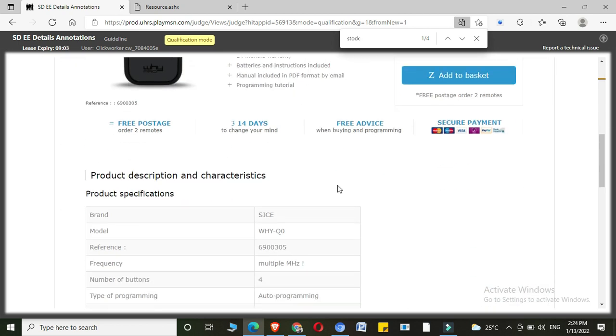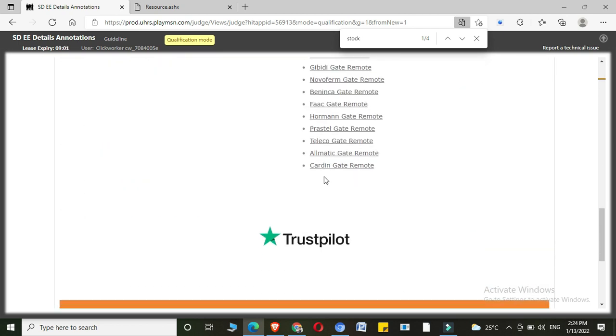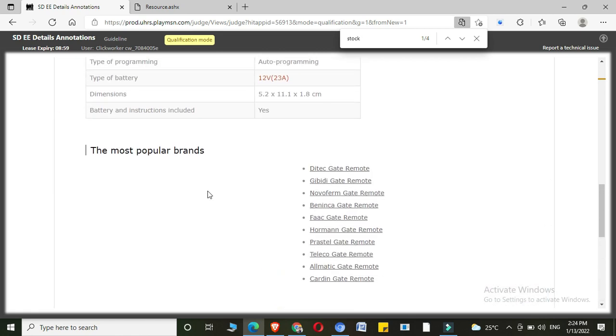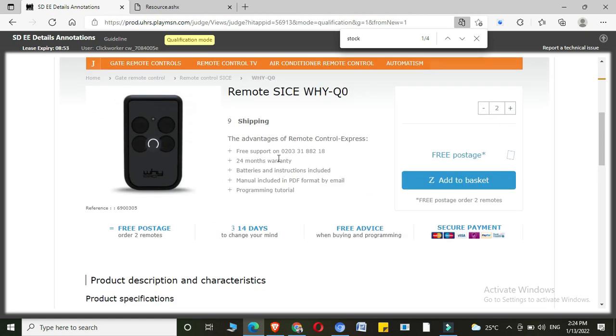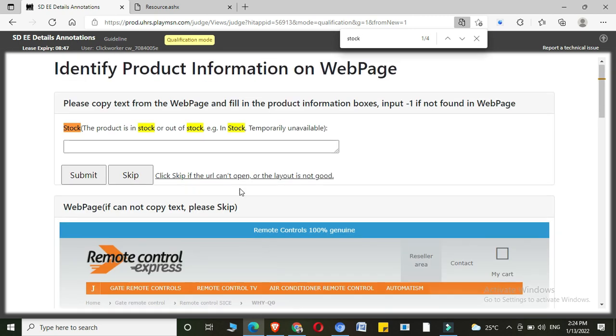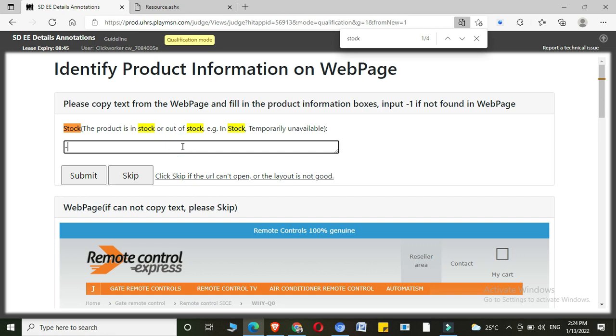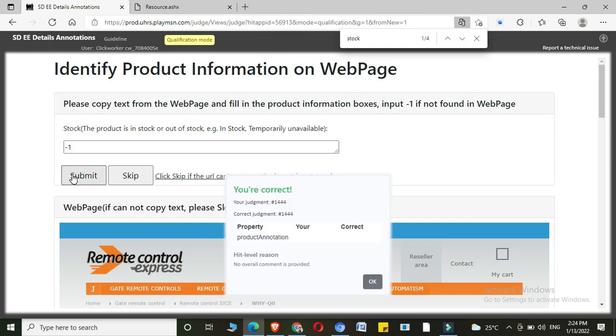Let's check once again, in stock or out of stock. I think it wasn't mentioned over here about the stock details, so I'll go with -1. So if the details are not mentioned, you should go with -1. Let's submit. Let's see. Yeah, it was correct.